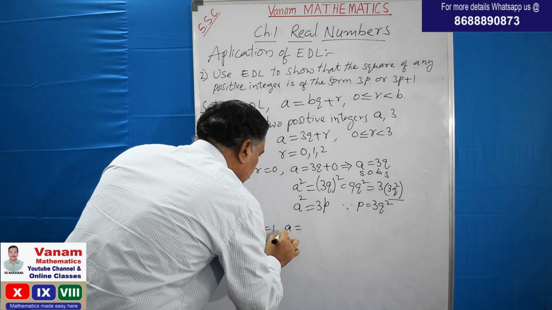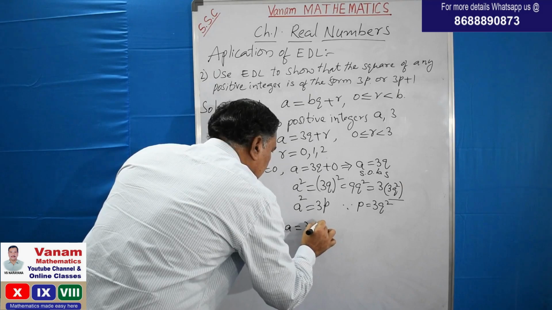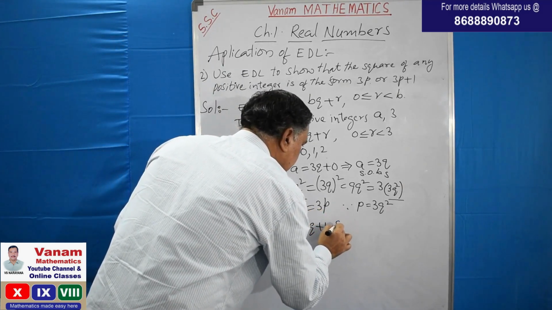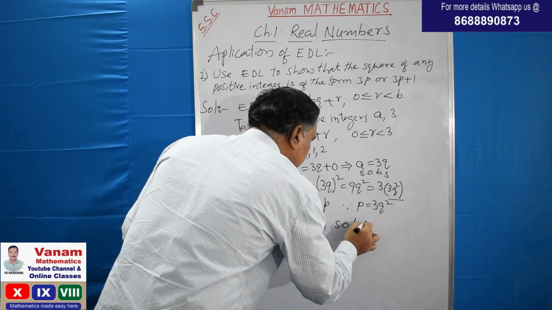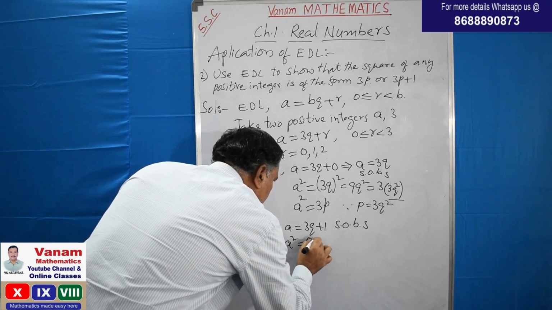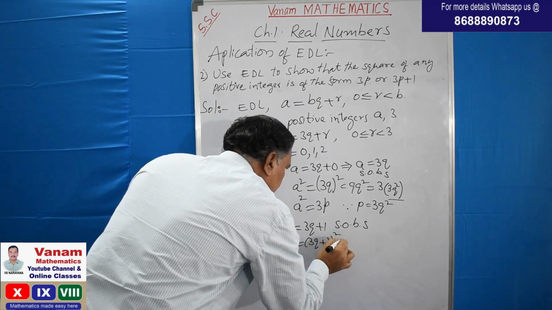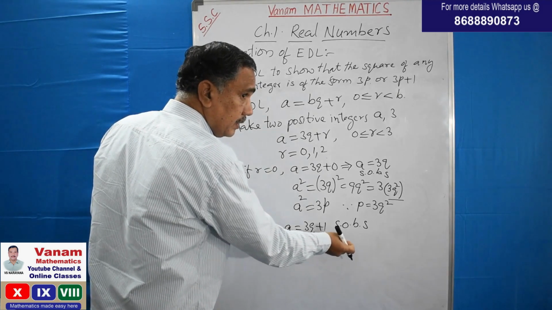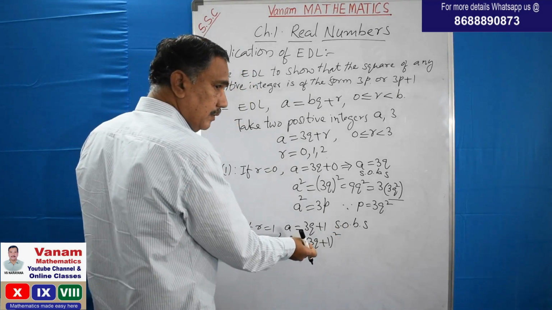a is equal to 3q plus 1. So squaring on both sides, what do you get? a square is equal to 3q plus 1 whole square. So Mr. Hari, see this 3q plus 1 whole square. This is in which form?